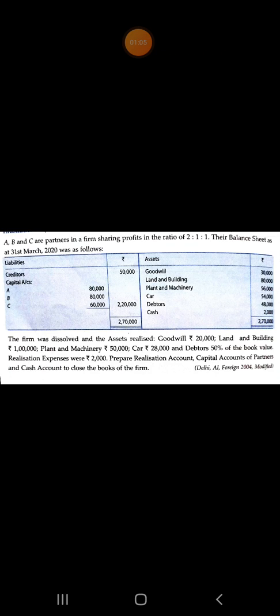Goodwill rupees 20,000, land and building rupees 1 lakh, plant and machinery 50,000, car 28,000 and debtors 50% of the book value. Realization expenses were rupees 2,000. Prepare realization account, capital accounts of partners and cash account to close the books of the firm.